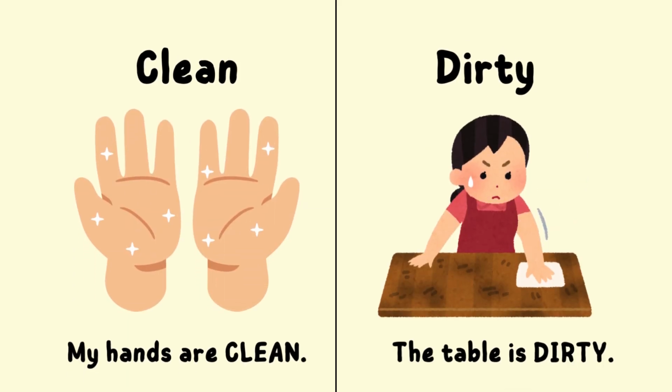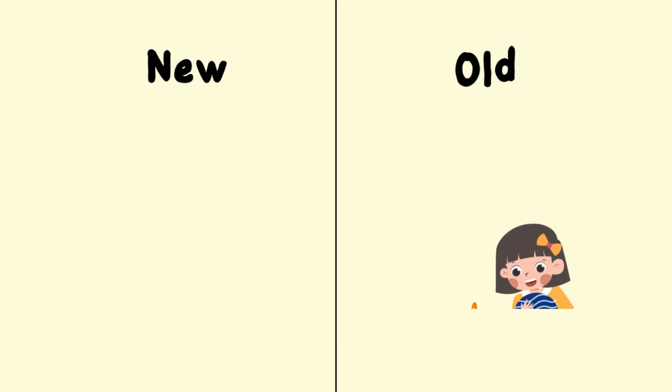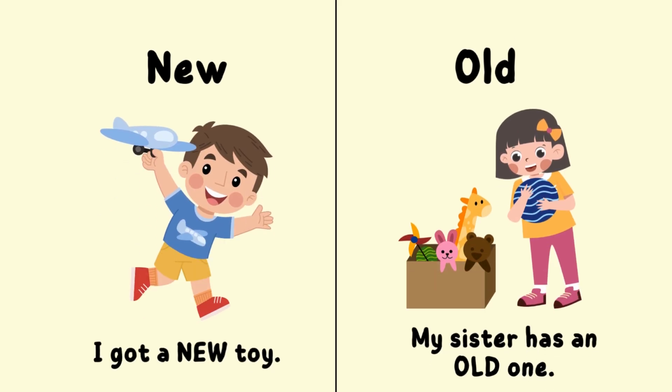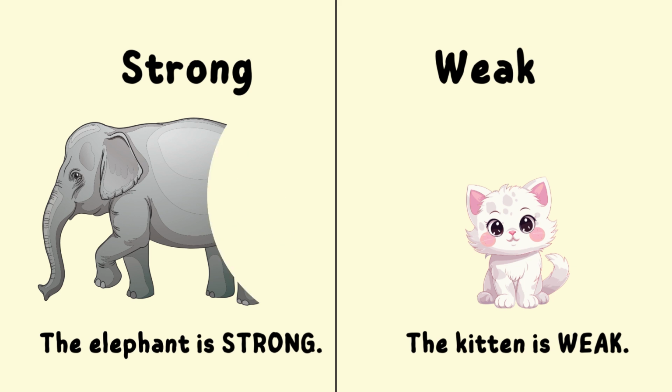11. Clean, dirty. My hands are clean, but the table is dirty. 12. Heavy, light. The box is heavy, the balloon is light. 13. New, old. I got a new toy, and my sister has an old one. 14. Strong, weak. The elephant is strong, the kitten is weak.